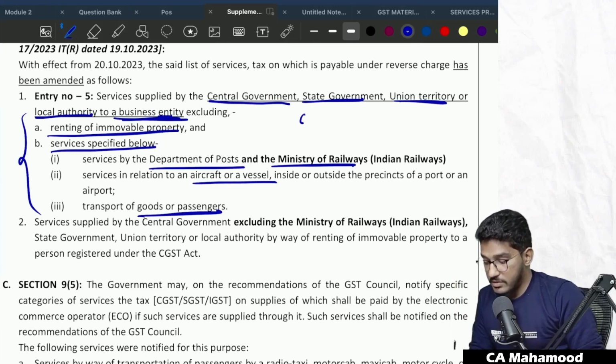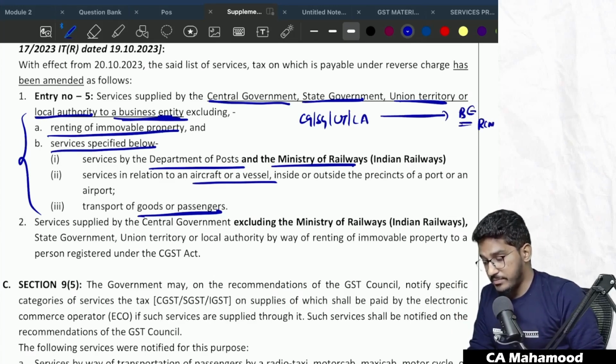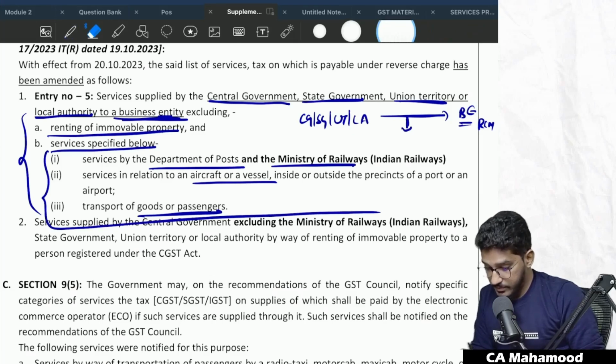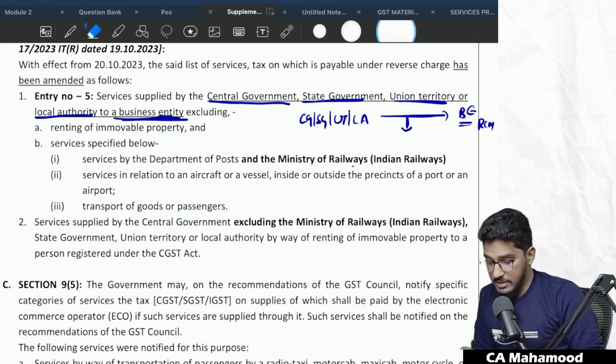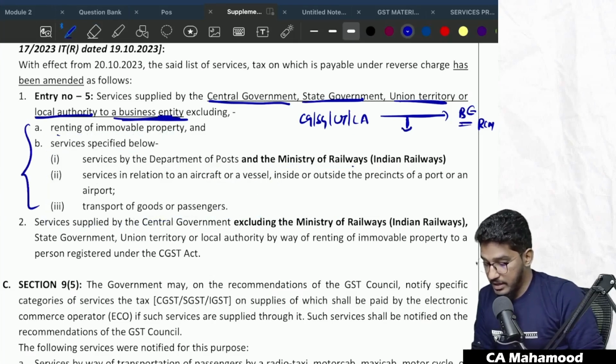So what they are telling, services provided by central government, state government, union territory or local authority. Who is recipient? Business entity is the recipient. Then these services will fall under reverse charge mechanism. However, for these services, RCM will not become applicable. Which services? Renting of immovable property, RCM will not become applicable.